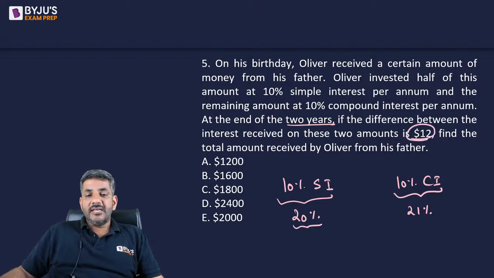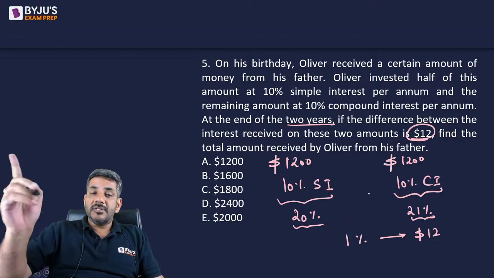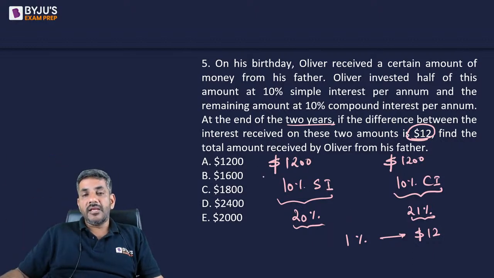Now percentage wise, the difference between them is 1%. The question says it is $12. If 1% is equal to $12, that means the amount is $1,200. So the amount invested at SI is $1,200. Amount invested at CI is $1,200. That means the amount given to him by his father was $2,400.